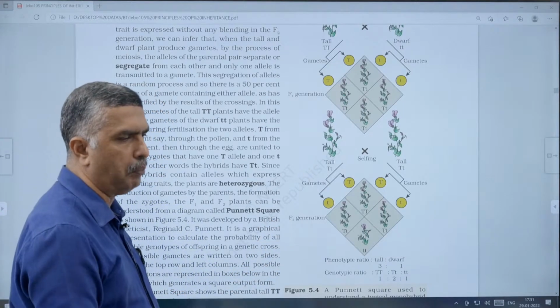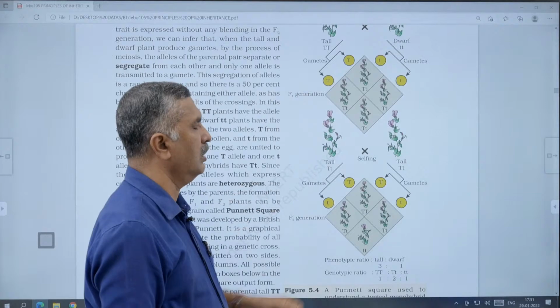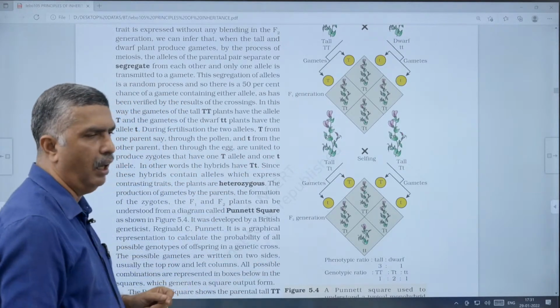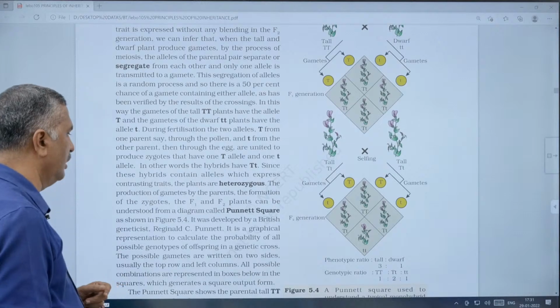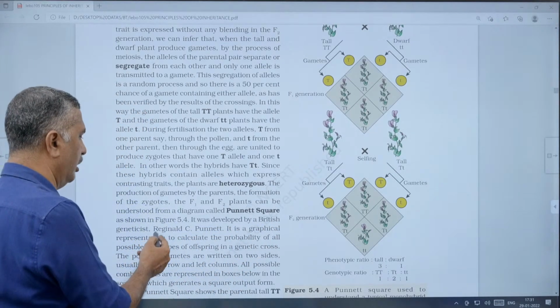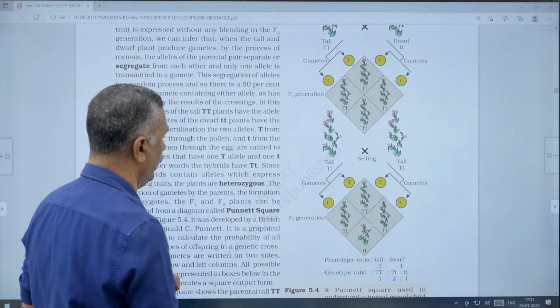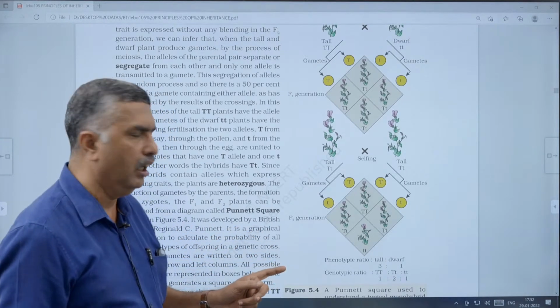That diagrammatic representation is called a Punnett square, and it was first developed by a British geneticist called Reginald C. Punnett, or R.C. Punnett.